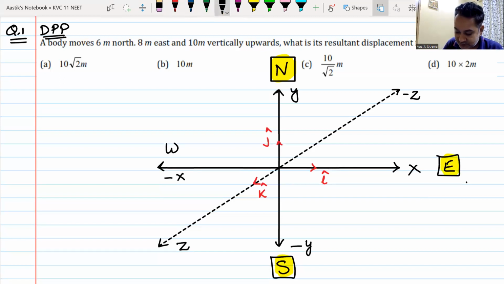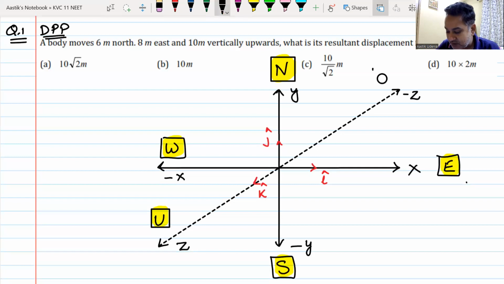Then this is west. What about up and down? Where would up and down be coming? Up. This would be coming as up, yes or no? Sir, up, option A. Option A is correct. Well done.